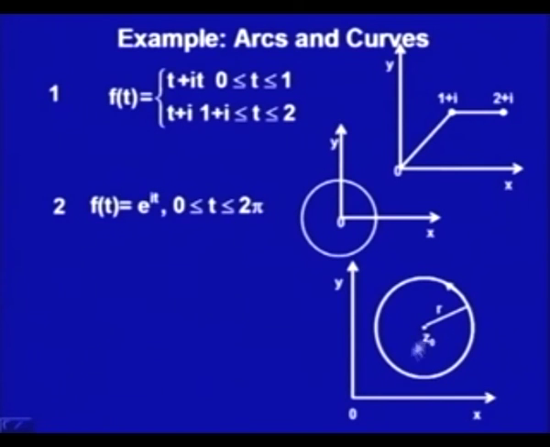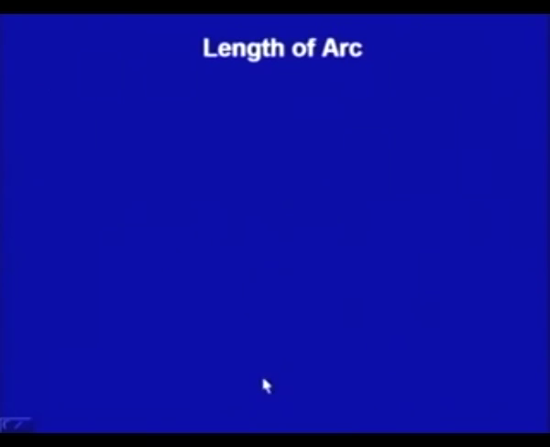Now, the origin I have shifted from 0 to this point z naught. So we get z naught plus r e to the power i t, as t ranges from 0 to 2 pi. So these are some examples in which arcs and curves can be presented in the parametric form.